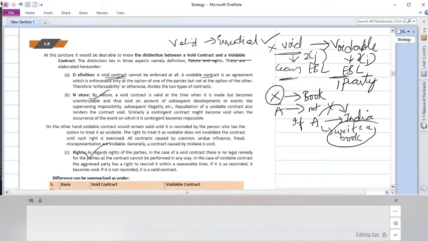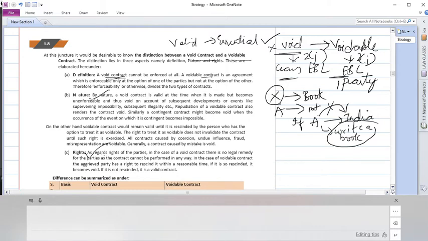If you recollect our examples of X promising to write a book and A promising to sell 10 tons of sugar, in all these cases, at the time when the contract is made, it is valid, but on subsequent developments or events like subsequent impossibility or illegality, the contract has become void. And a voidable contract also becomes void once the other party who got threatened sues and gets that contract cancelled. Voidable becomes a void contract. And then a contingent contract also becomes void when the event that should occur has not occurred.